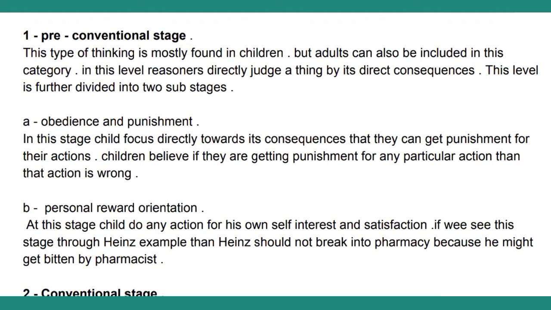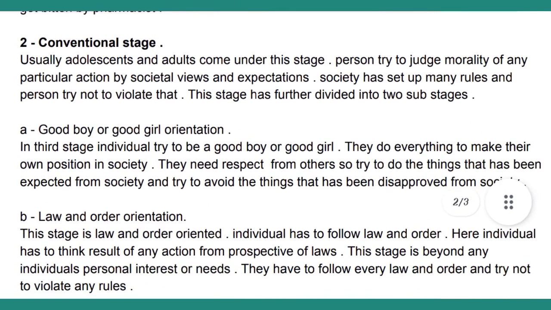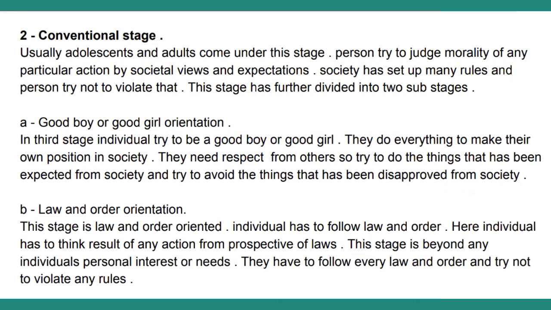Okay, now we will see the conventional stage. Second is the conventional stage. Usually adolescents and adults come under this stage. A person tries to judge the morality of any particular action by societal views and expectations. Society has set up many rules and the person tries not to violate them. So basically this is the social view. Here a person thinks about what is good and what is bad according to the rules society has set.